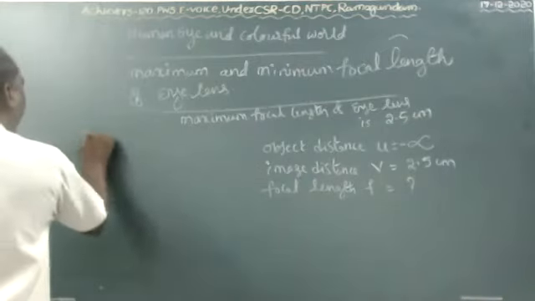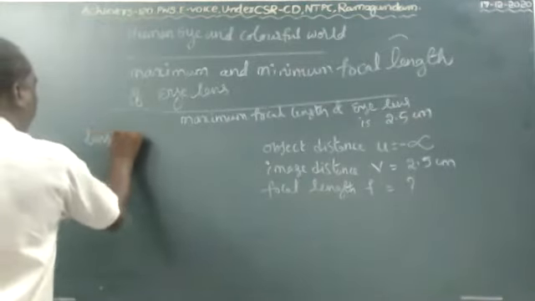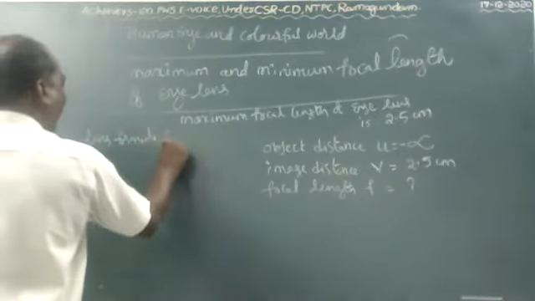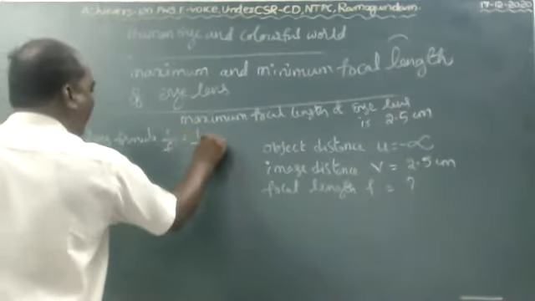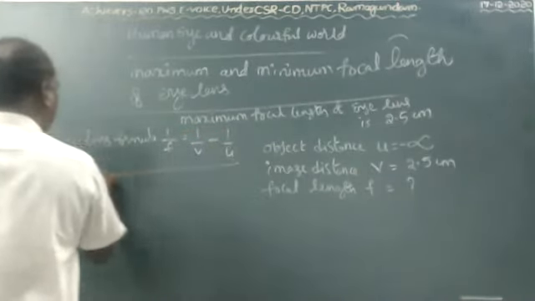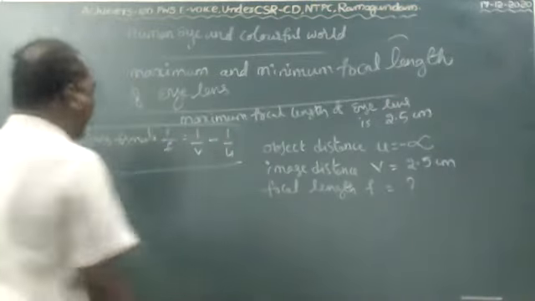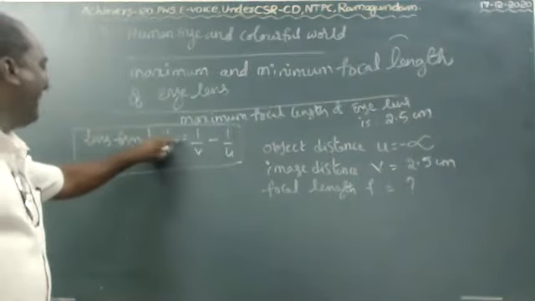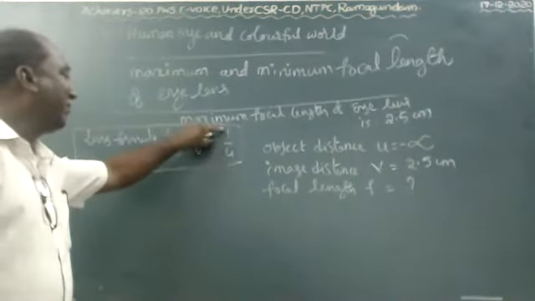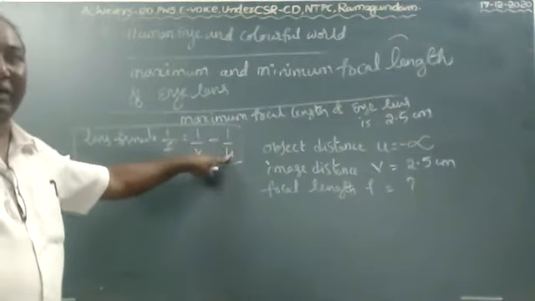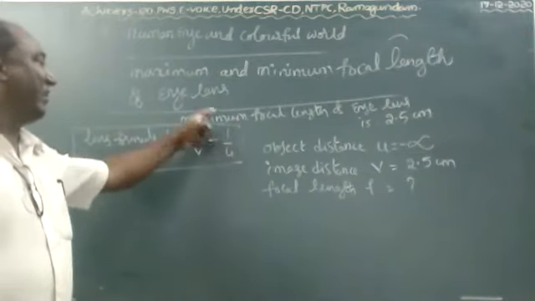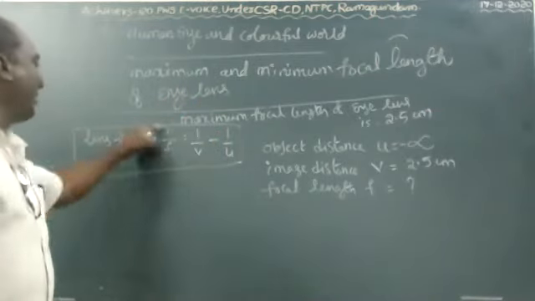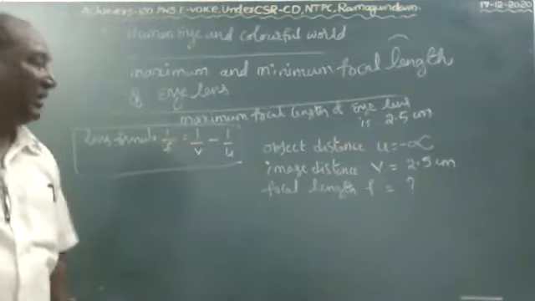According to the lens formula, 1 by f equals 1 by v minus 1 by u. It is the lens formula. Understood, children? Lens formula: 1 by f equals 1 by v minus 1 by u. It is very similar to the mirror formula, but the mirror formula is 1 by f equals 1 by u plus 1 by v. So lens formula is 1 by f equals 1 by v minus 1 by u.